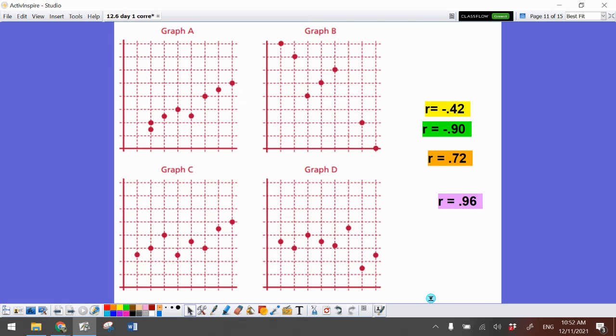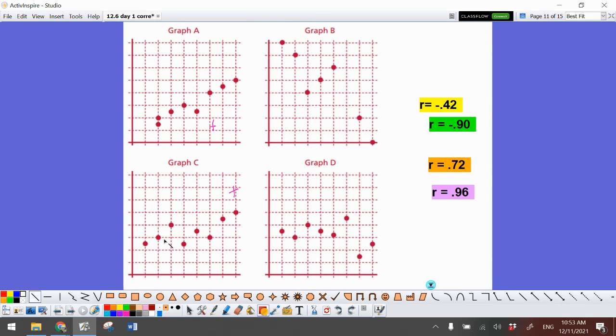All right, what about these? I've got a positive 0.96, a positive 0.72, a negative 0.9, and a negative 0.42. Let's start by finding our positive relationships. I see a positive here, and I think I see a positive here. Let's see, if I was to draw a line of best fit on this one, I think I'm heading in a direction that looks like this.